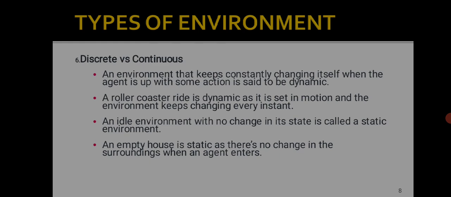And next is discrete versus continuous. An environment that keeps constantly changing itself when the agent acts with some action is said to be dynamic. The roller coaster is a dynamic one.